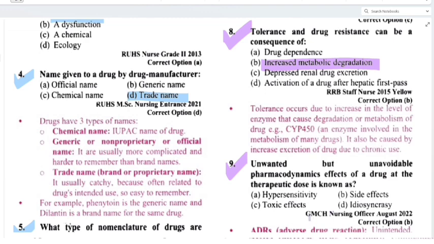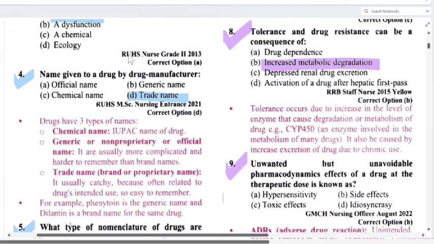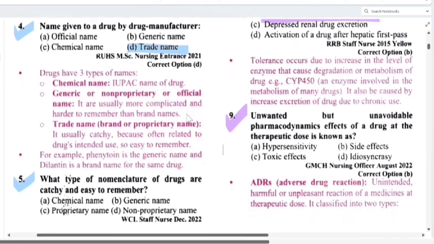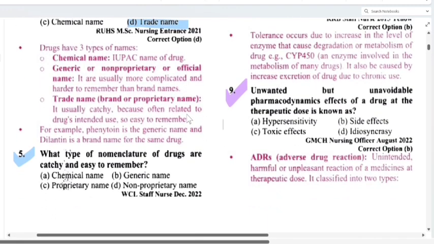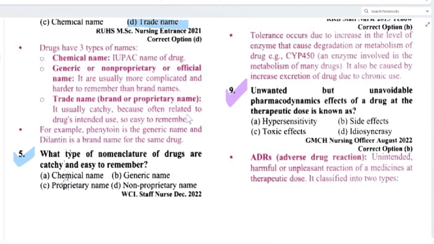That is side effect. Okay, what it means is that unwanted means we do not want that effect, but unavoidable, we cannot avoid it either, because suppose, again taking the example of paracetamol, it can cause peptic ulcer and gastric ulcer. So there is some risk of peptic ulcer, so that's why it is unavoidable sometimes, but we don't want that side effect. Clear? So option B will be the correct answer.